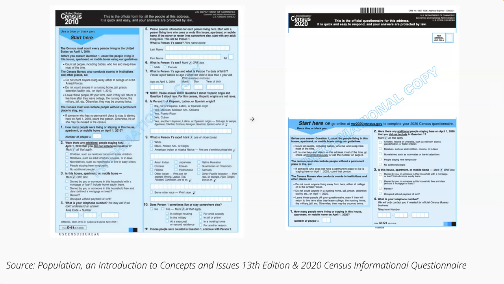Every 10 years, the United States Census Bureau collects the population data, with all individuals in that data as the purpose of the data collection.